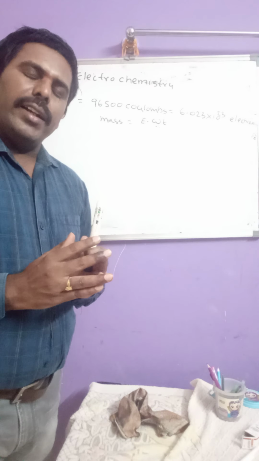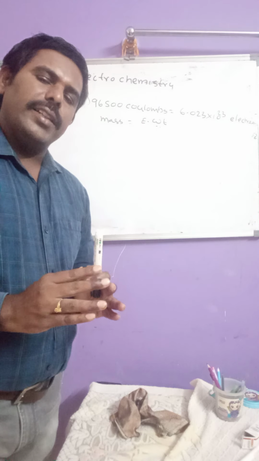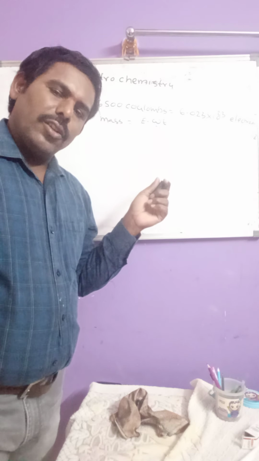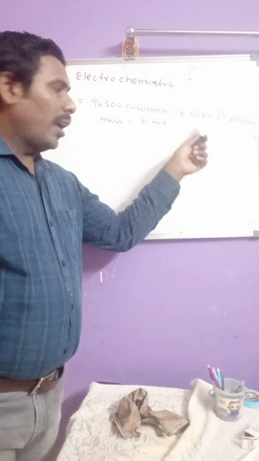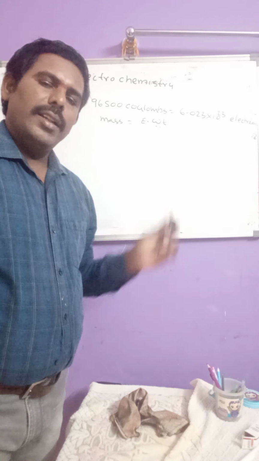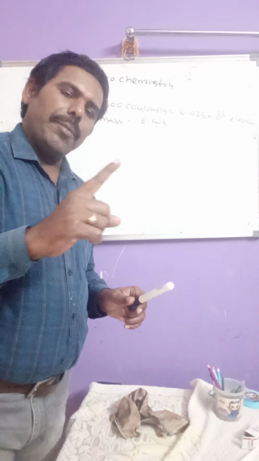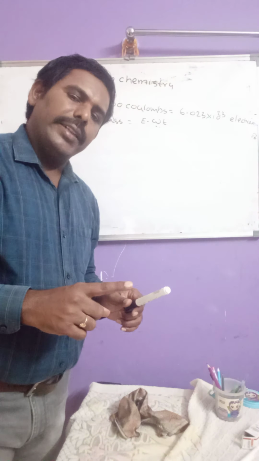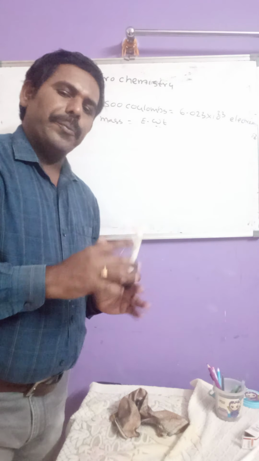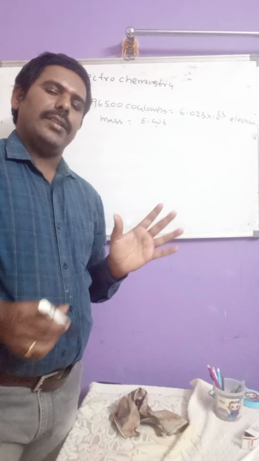Whatever the equivalent weight, that mass of the substance is deposited per 1 Faraday, or 96,500 coulombs, or 6.023 × 10^23 electrons. When any one of these is used for electrolysis, the mass of the substance deposited is none other than its equivalent weight. So let us see equivalent weights of some elements.